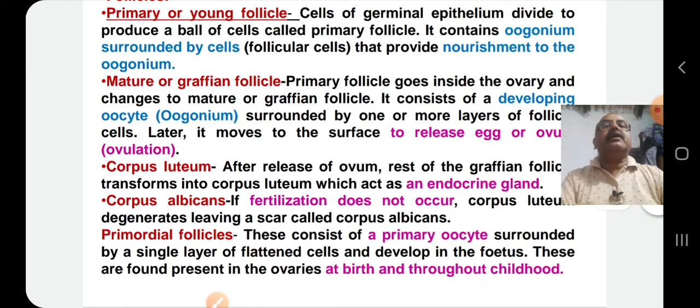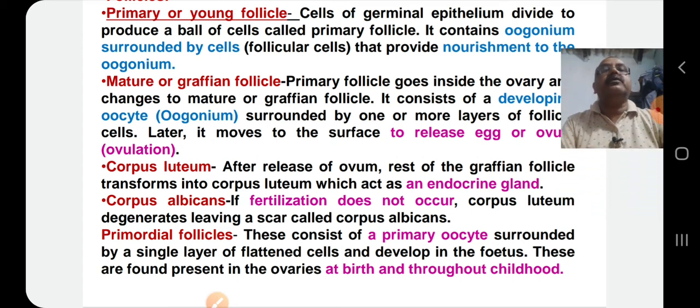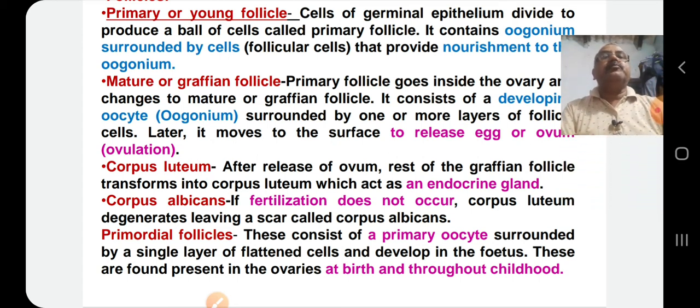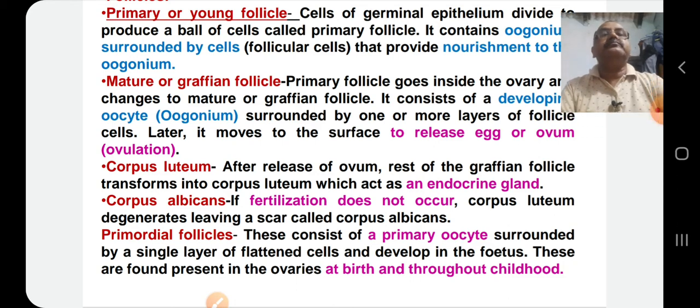Mature follicles or Graafian follicle. Primary follicles go inside the ovary and change to a Graafian follicle. It consists of a developing oocyte surrounded by one or more layers of follicular cells. Later it moves to the surface to release the egg or ovum. That process is called ovulation, and the follicle is called ruptured follicle.